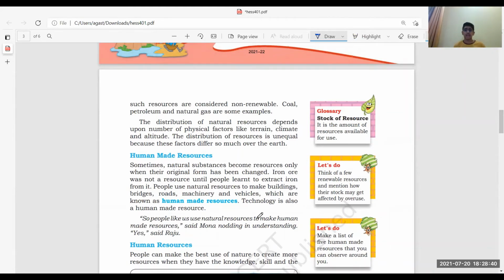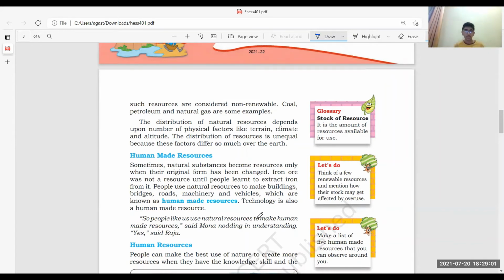Now, the distribution of natural resources depends upon physical factors like terrain, climate, and altitude. The distribution of resources is unequal because the factors differ so much over the earth. So there's nothing to explain over here.